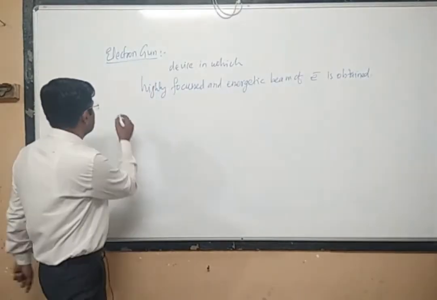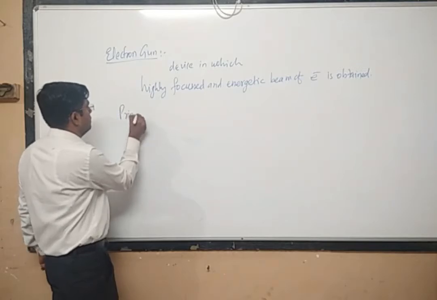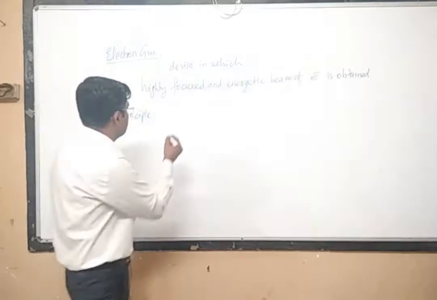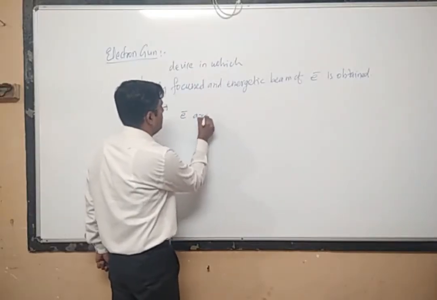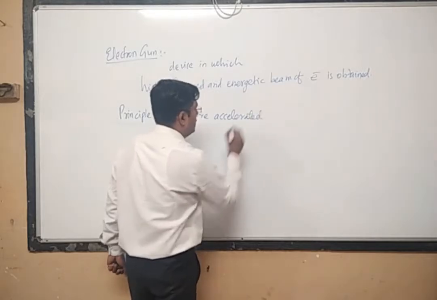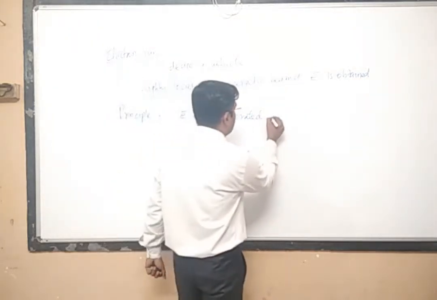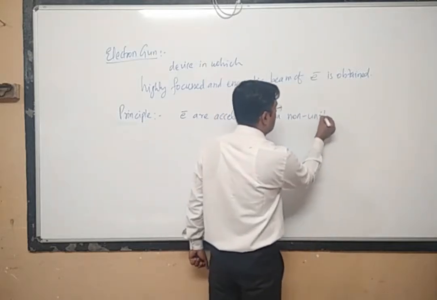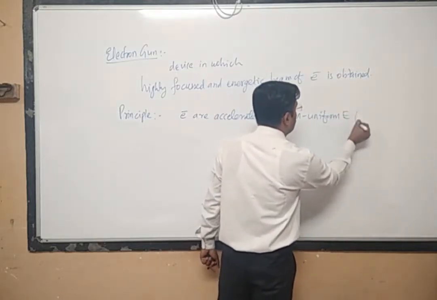And what is the principle of this device? The principle of this device is that electrons are accelerated via a non-uniform electric field.